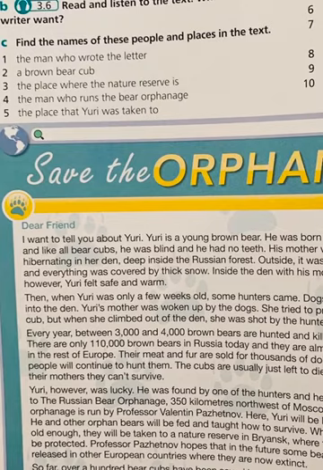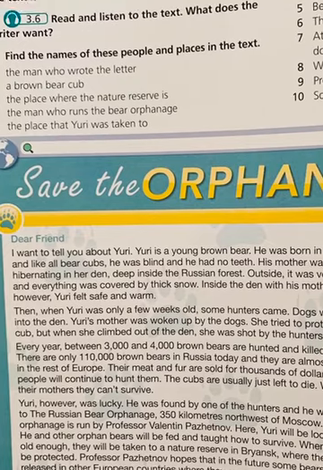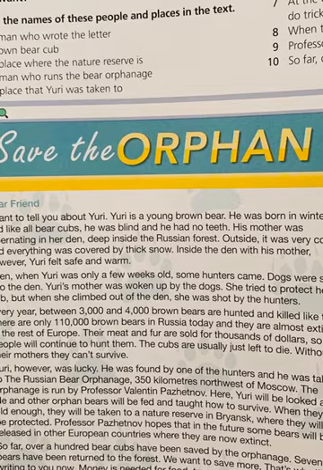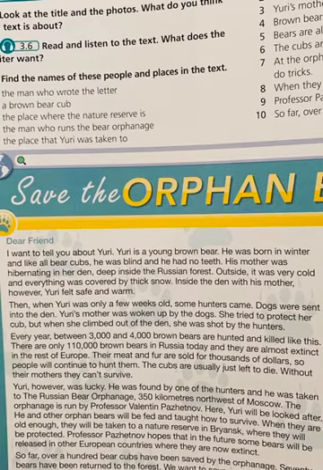Look, it's written that there are only 110,000 brown bears in Russia today because, you know, they will be extinct. What does extinct mean? Extinct means non-existent. They will be vanished, because they're all killed, so there won't be any bears anymore. So there are some other words too. I want you to know them. For example, den. Den means like a cave or a hole. So it's the animal's place to live in.